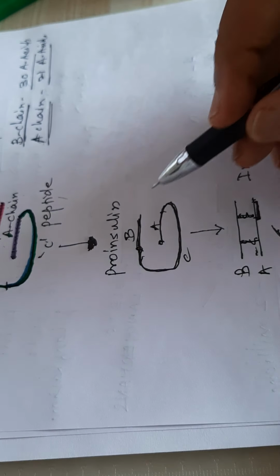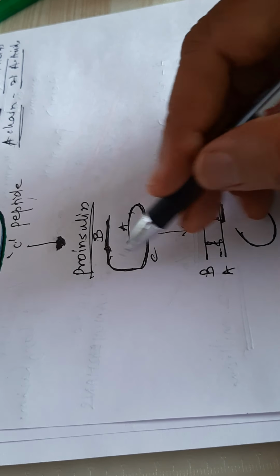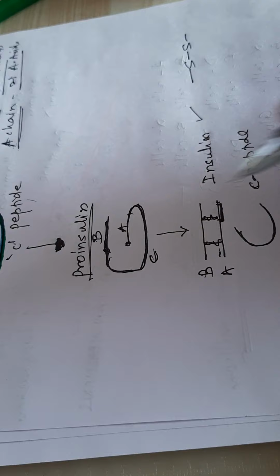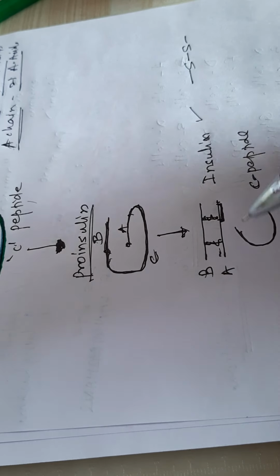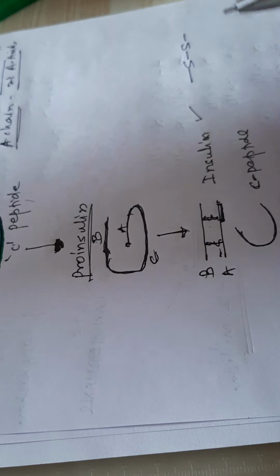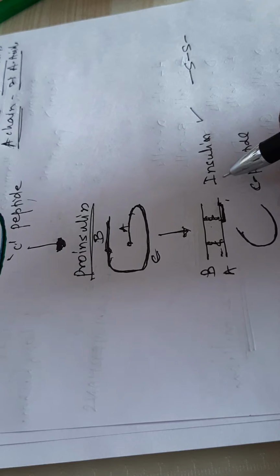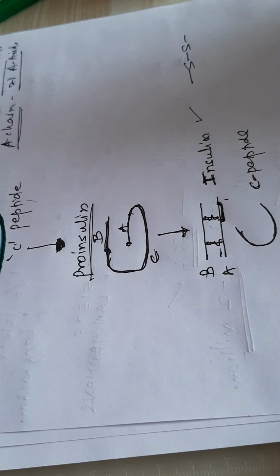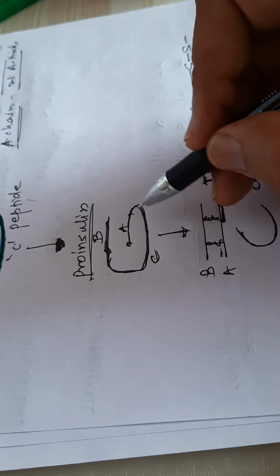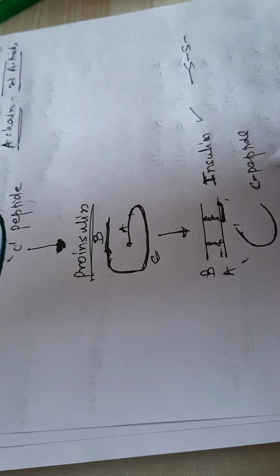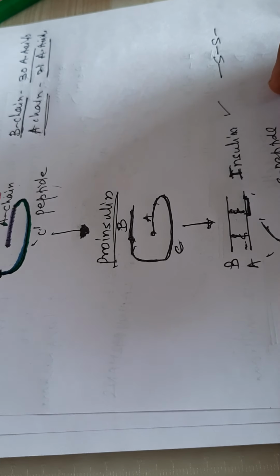After cleavage of the signal sequence, we get proinsulin. Proinsulin consists of the B chain, A chain and C peptide. Then disulfide bridges form between the A and B chains, and one disulfide bridge forms within the A chain. That is what we call active insulin, and there is cleavage of the C peptide from the B and A chains, so you get a separate C peptide. This is the active form of insulin, and it is secreted into the blood.